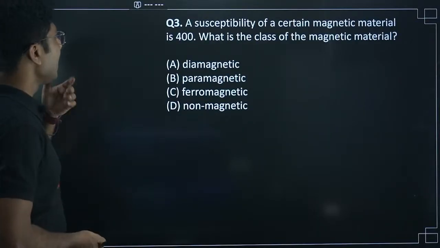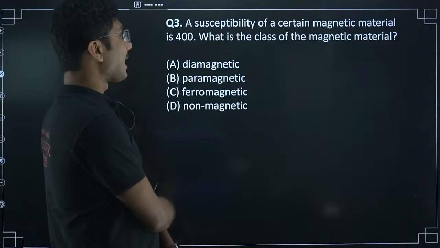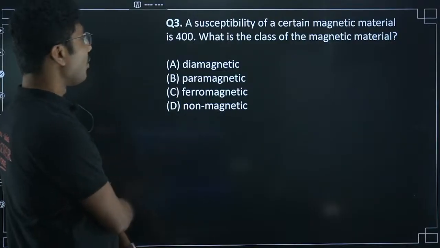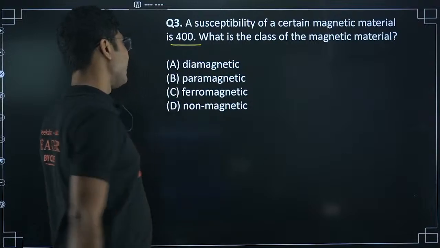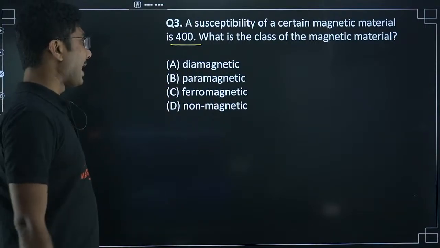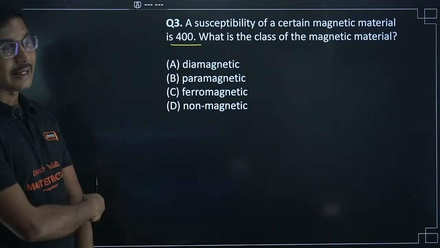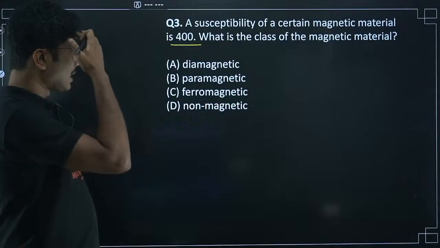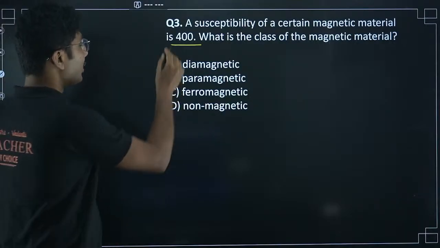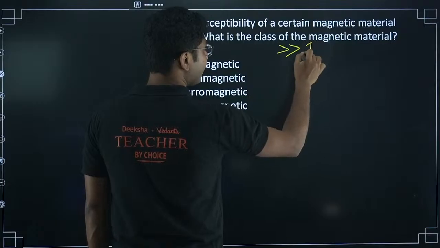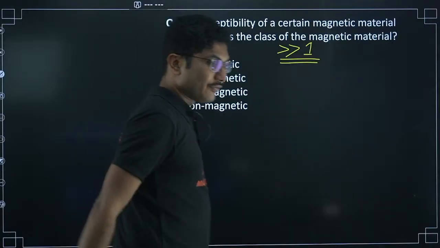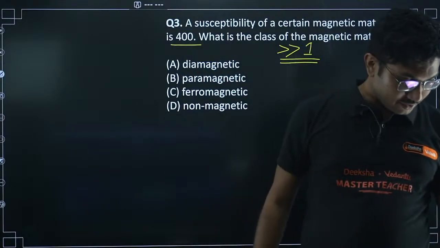Now next question: susceptibility of a certain magnetic material is 400. What is the class of the magnetic material? Is it diamagnetic, paramagnetic, ferromagnetic or non-magnetic? Which is the correct answer? So 400 is basically greater than 1, so that means it must be a ferromagnetic substance.